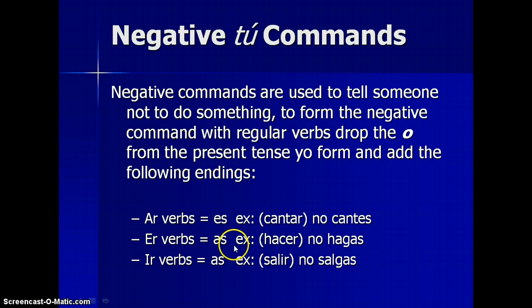For ER verbs, here's an example. Hacer, the yo form is hago. So you drop the O from hago and put AS. No hagas. And then for your IR verbs, an example would be salir. The yo form is salgo. So then you drop the O and put AS. No salgas.